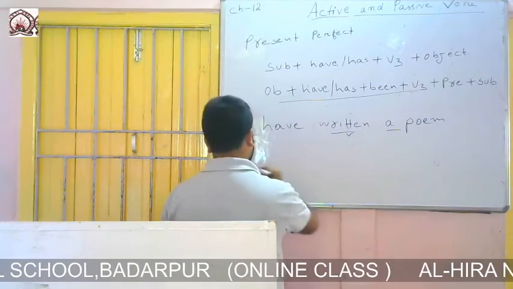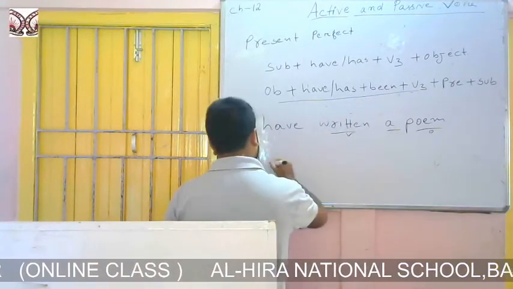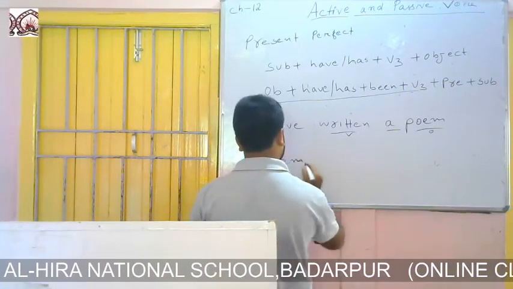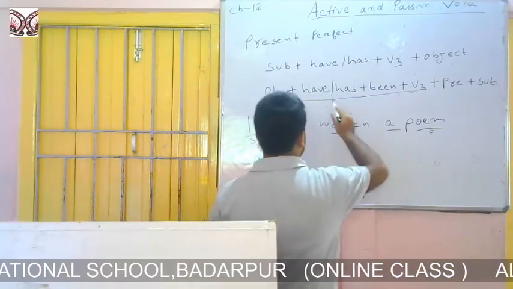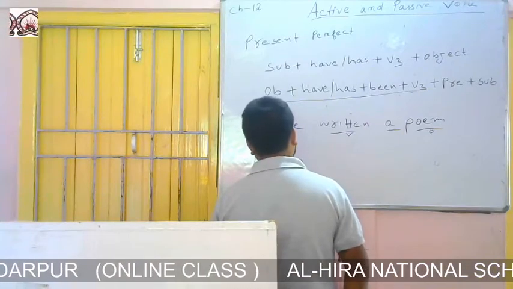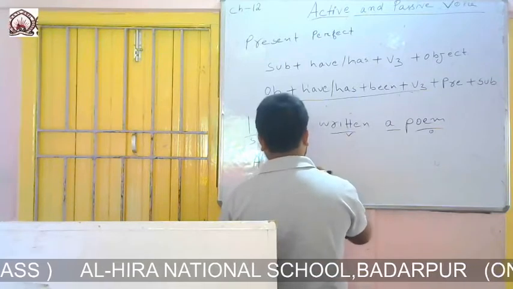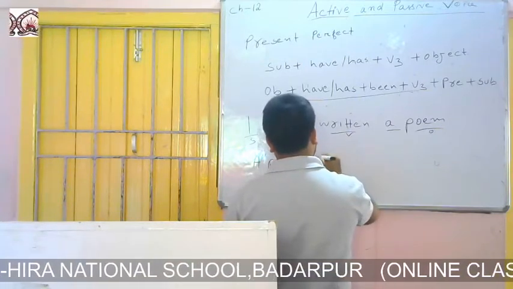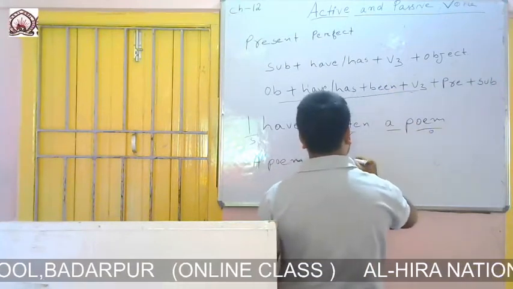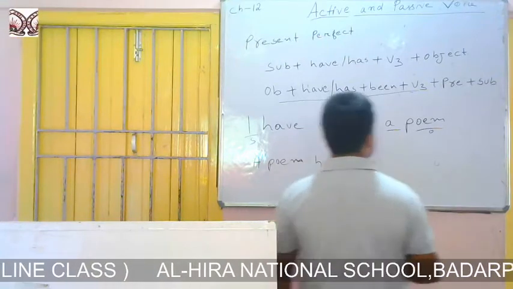So what will we do? We will take a poem. We will write the object at the beginning. A poem. Then we will use have or has according to the new subject. This is singular, and we use has with third person singular. A poem has. Then the formation says to write been after have or has. So a poem has been.